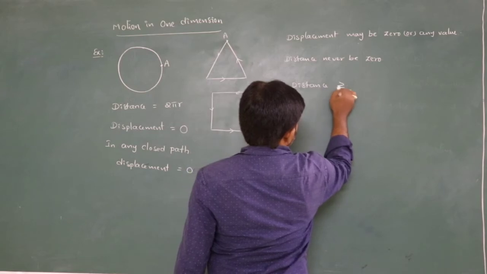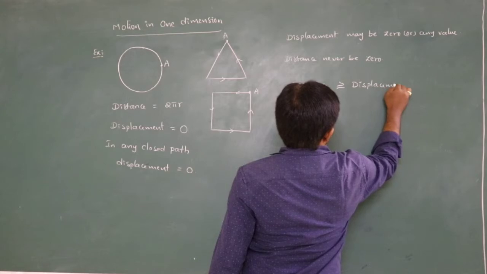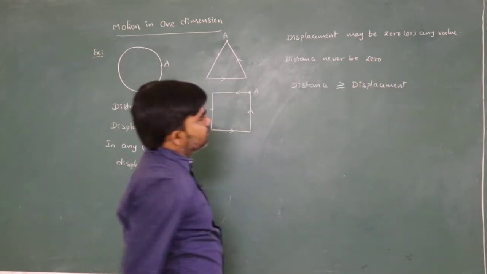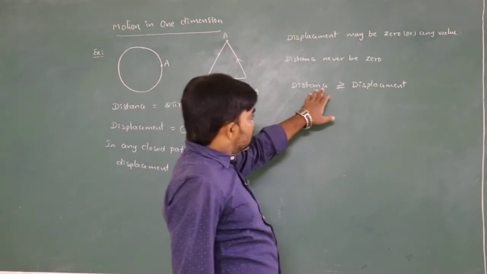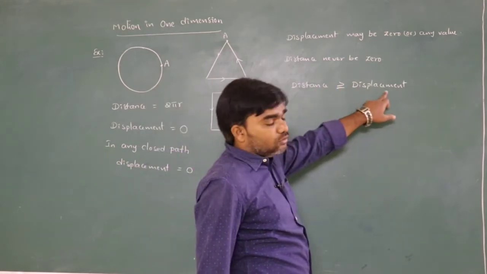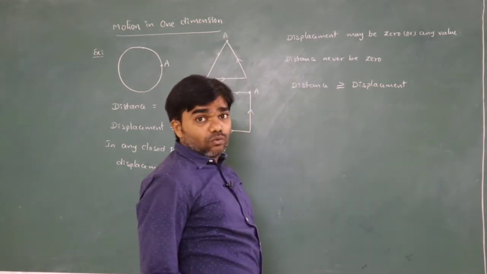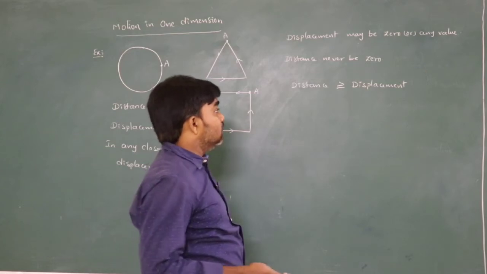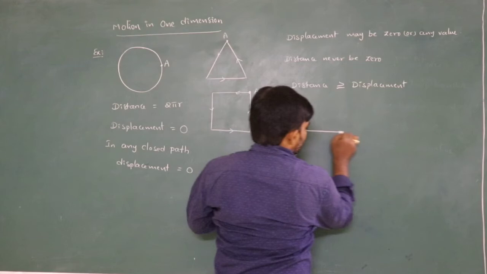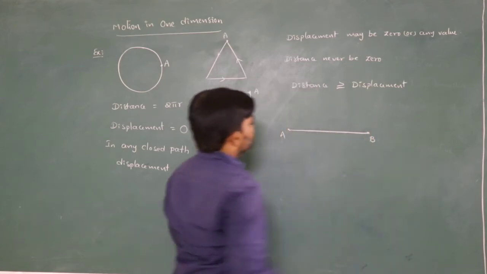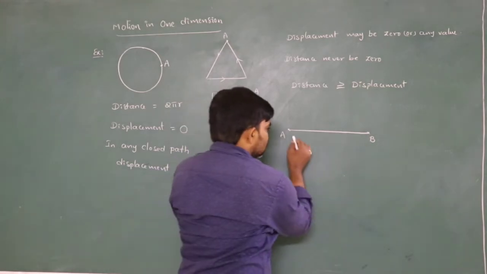Distance is never 0. So that means based on this we can say that distance is always greater than or equal to displacement. Based on this we can say that the distance is always greater than or equal to displacement. When are distance and displacement equal? In a straight line path, for example, if the body starts from the point A and reaches the point B,